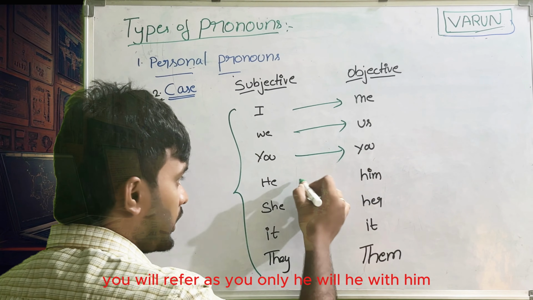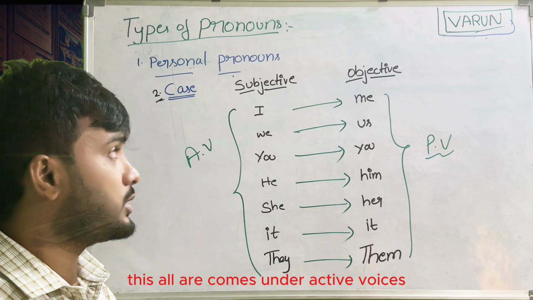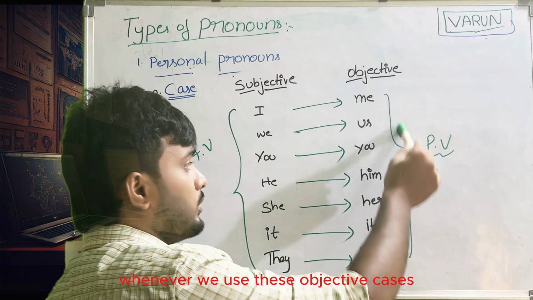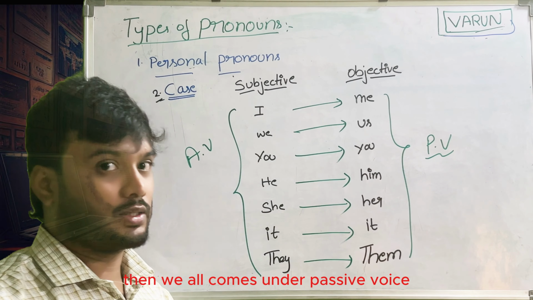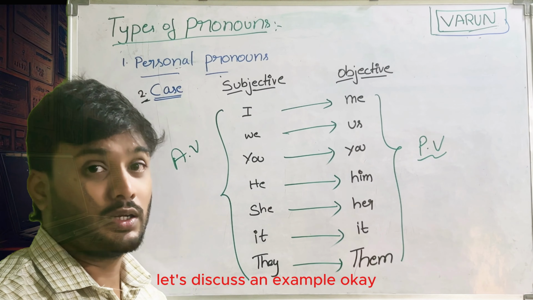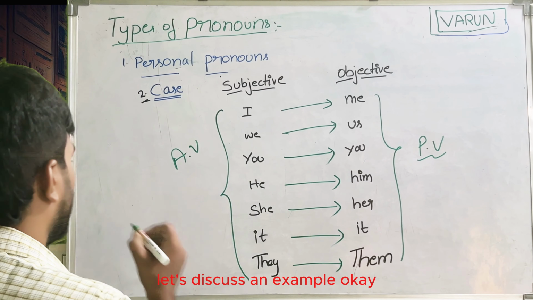Whenever we discuss active voice and passive voice, the objective case is used in the passive voice and the subjective case is used in the active voice. Whatever sentences we use with these subjects all come under active voice. Whenever we use these objective cases, it comes under passive voice. Let's discuss an example.